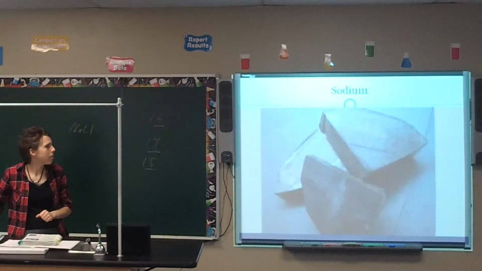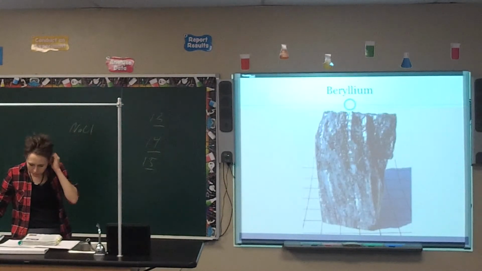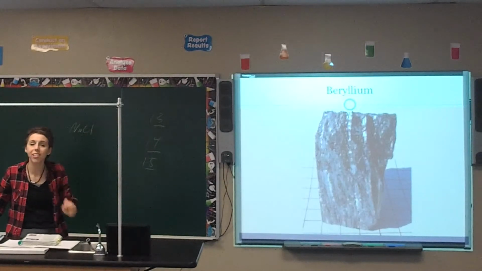Alright, group 2. These are the alkaline earth metals. Make a note for them. If they're in group 2, how many valence electrons do they have?